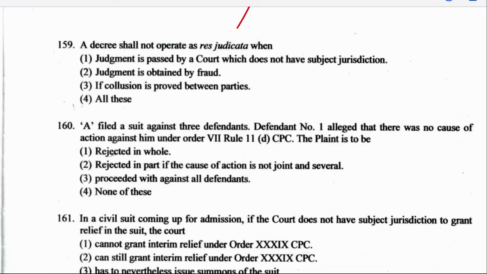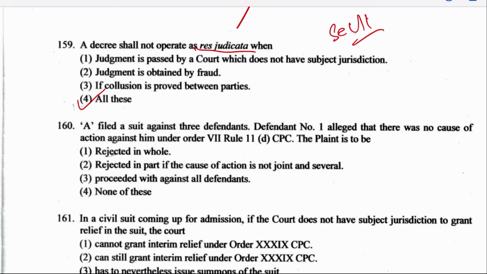Next is question 159. A decree shall not operate as res judicata. Res judicata, again Section 11. When judgment is passed by a court which does not have subject jurisdiction, when judgment is obtained by fraud, if collusion is proved between parties, or all of the above. The right answer is all of the above, option 4.